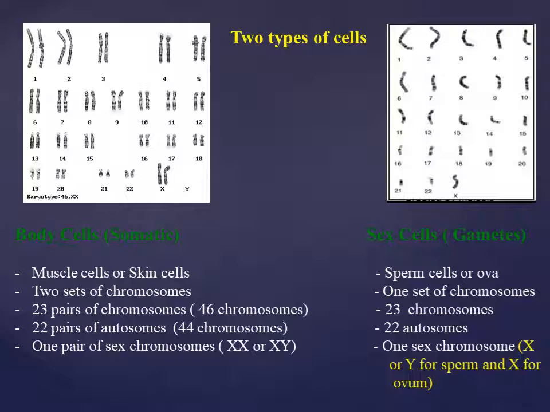Some sperm carry chromosome X and others carry chromosome Y, and X for ovum. All the karyotypes of ovum contain a sex chromosome X.